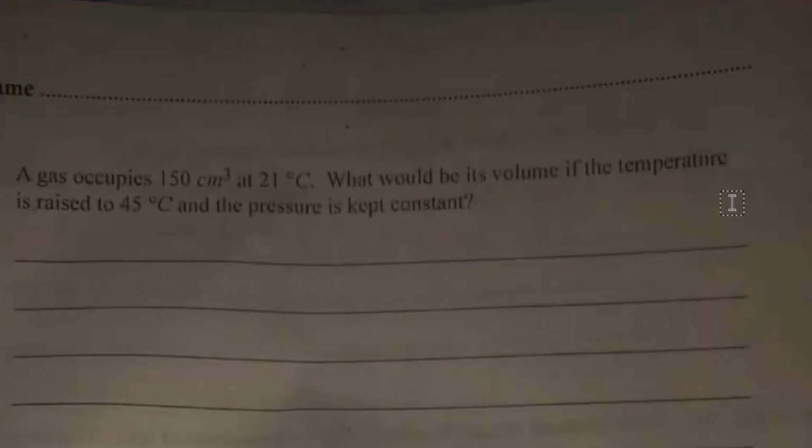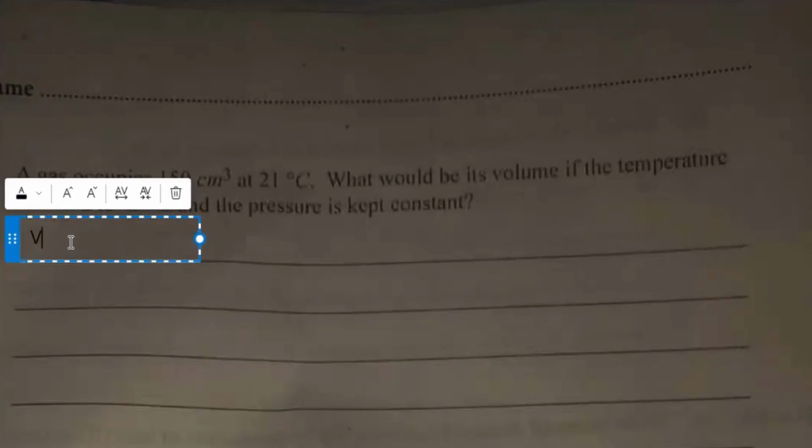All right. The next question says a gas occupies 150 cm³ at 21 degrees Celsius. What would be its volume if the temperature is raised to 45 degrees Celsius and the pressure is kept constant? This is an application of Charles's law. Okay, so what do we do here? First off, what are we given? You write out the parameters given to you. What are the parameters given to you?